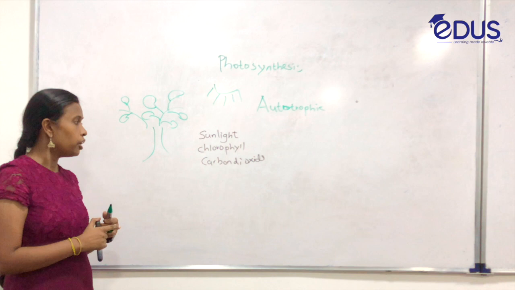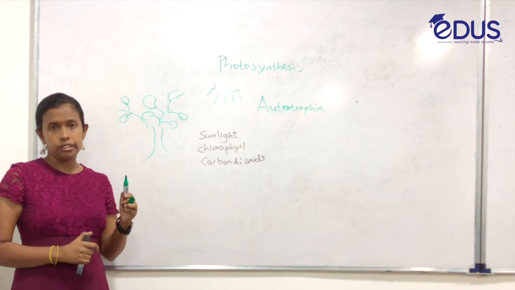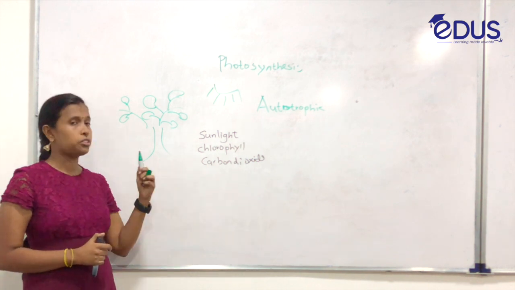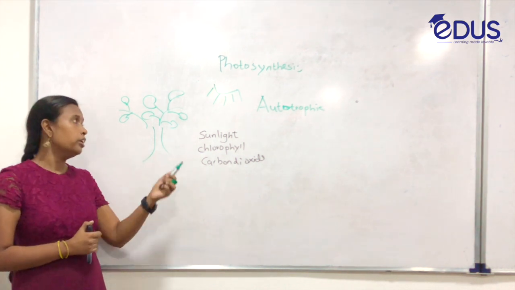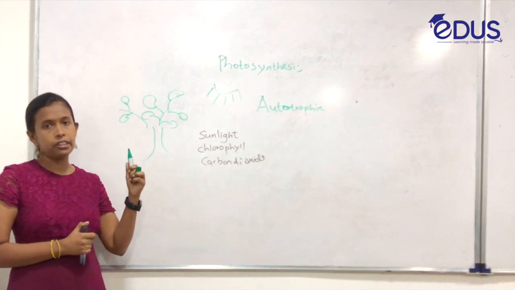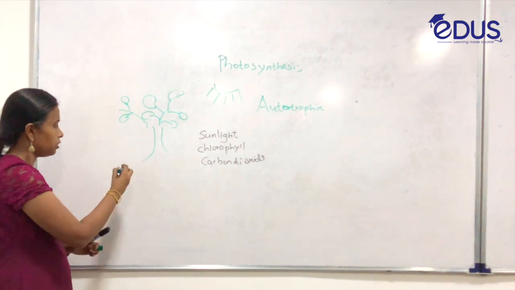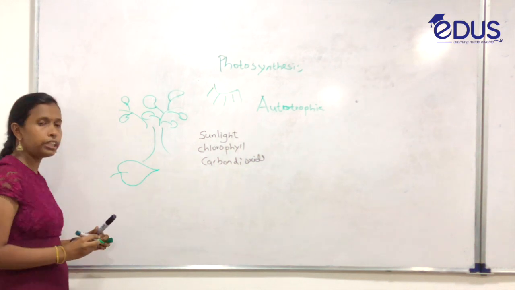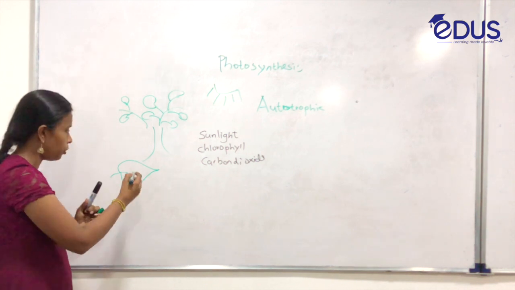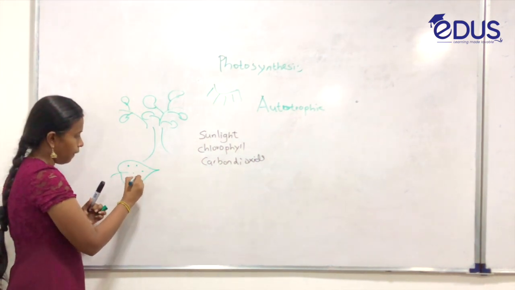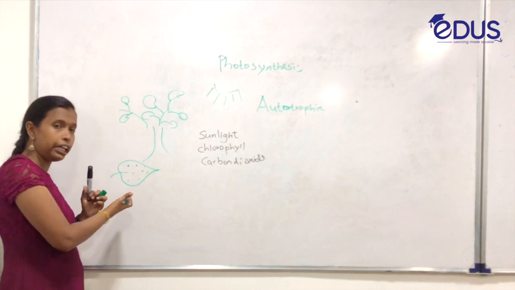atmosphere. This carbon dioxide has to reach the green plant. How can the plants absorb the carbon dioxide? That is the special part present in the leaves. If you take the leaves, there are tiny holes on the surface of the leaves, especially on the lower surface.